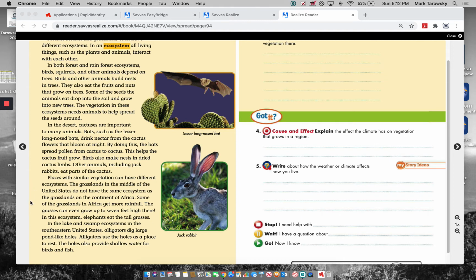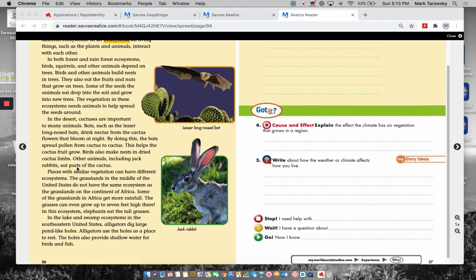In the lake and swamp ecosystems in the southeastern United States, alligators dig large pond-like holes. Alligators use the holes as a place to rest. These holes also provide shallow water for birds and fish.